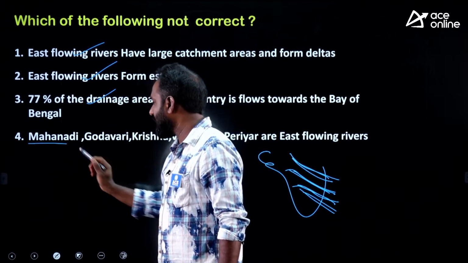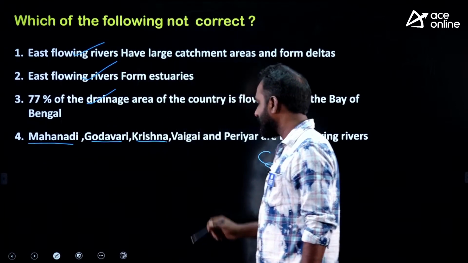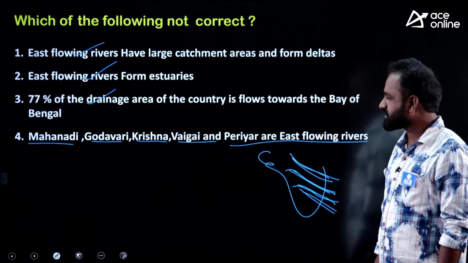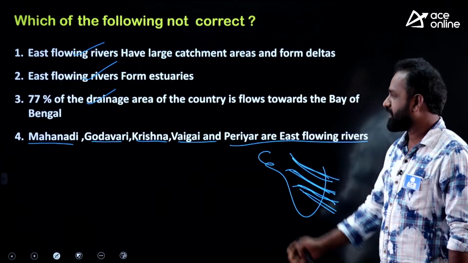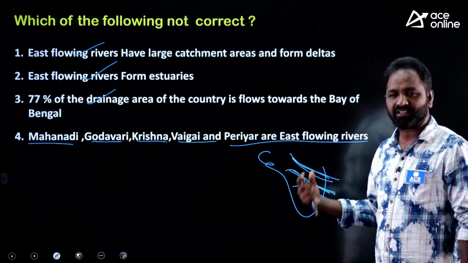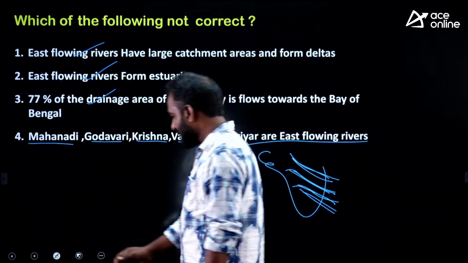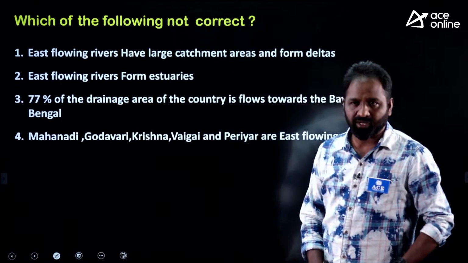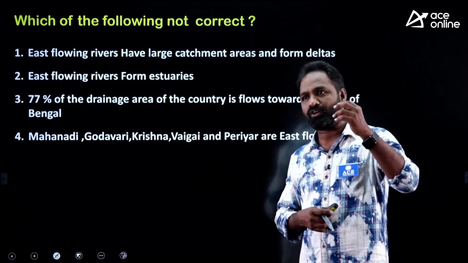And the fourth one, Mahanadi, Godavari, Krishna, Vaigai, Periyar are east flowing rivers. It looks like it is also a correct statement, am I right? Godavari, Mahanadi, Krishna are east flowing rivers. I intentionally framed this question and statement because students in the examination make one common mistake.